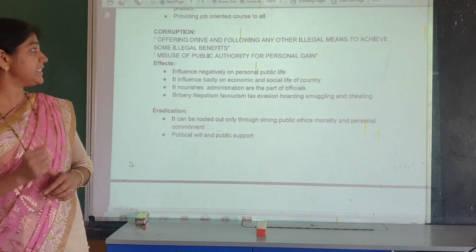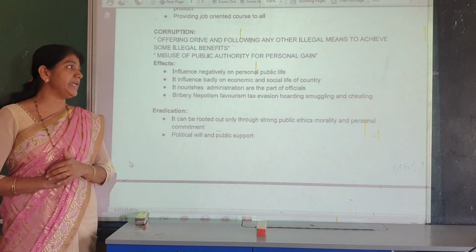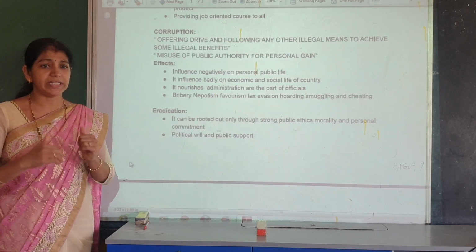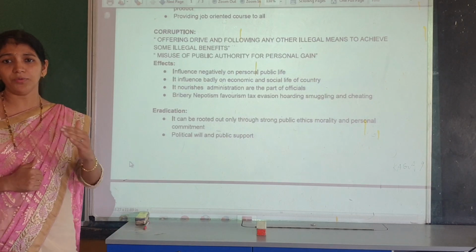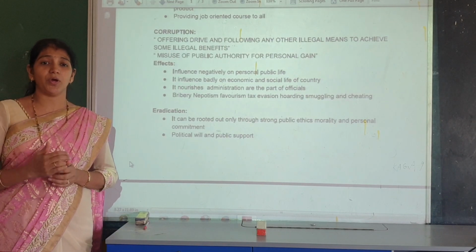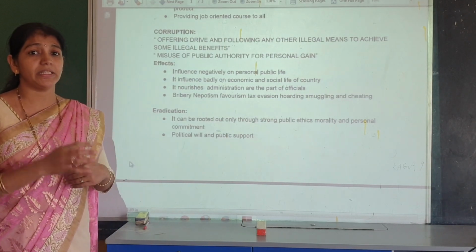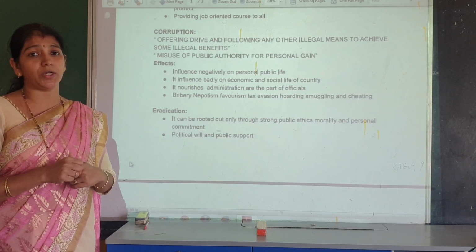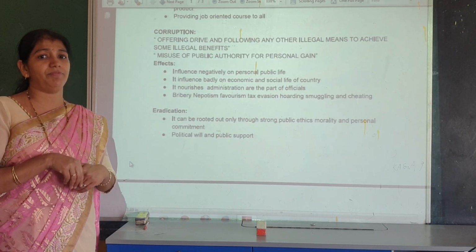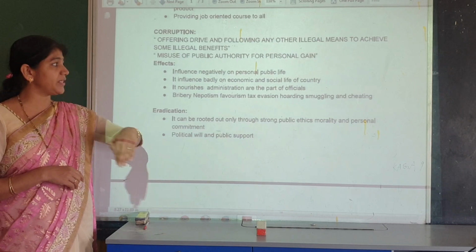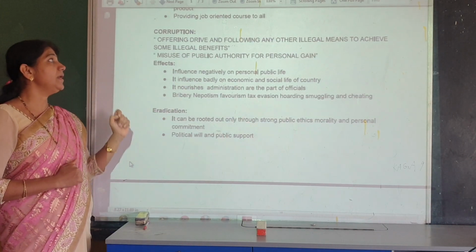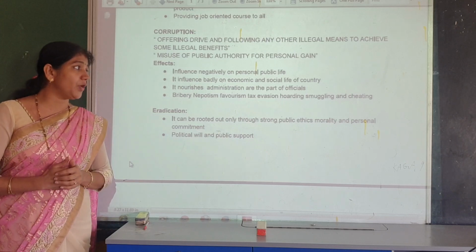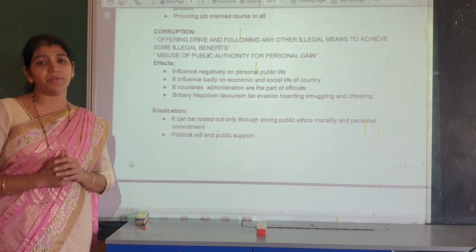So what is the effect of corruption? It has a negative influence on personal and public life. How is corruption negative? Because one or two persons use authority or public power for their own benefit, and this creates negativity in society. These are the great effects of corruption. It influences the economic and social life of the country badly.